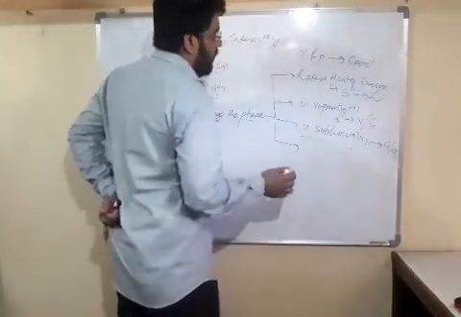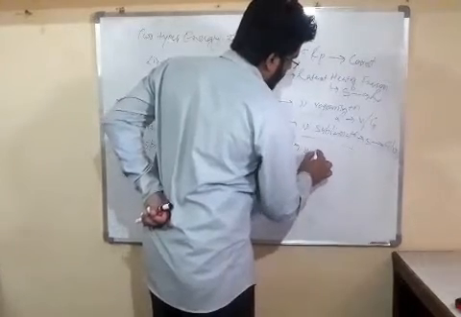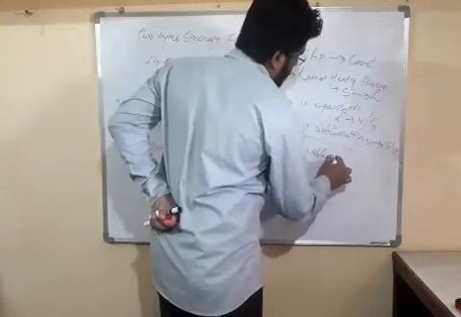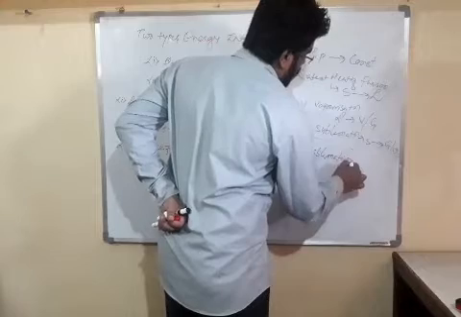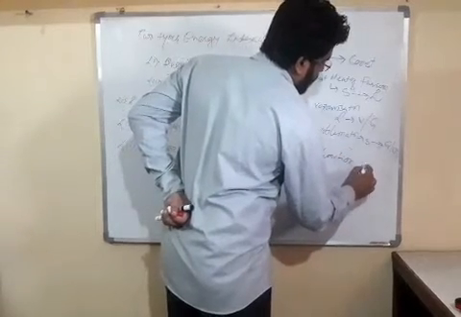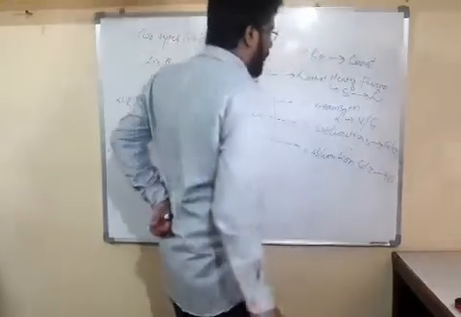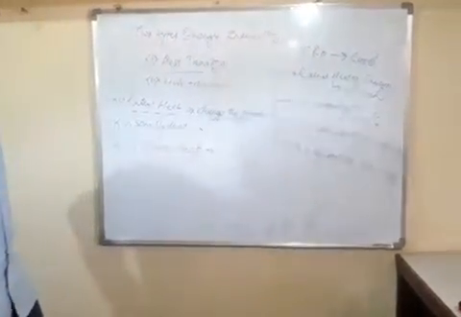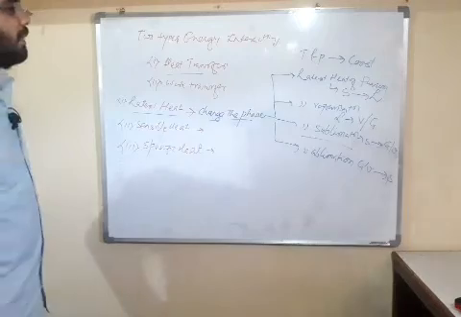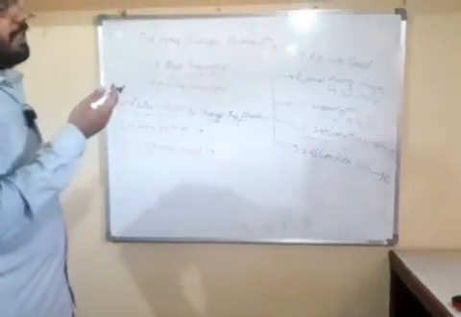And now the last one is latent heat of ebullition. Ebullition is the reverse process of sublimation. In this, gas or vapor gets converted into solid, and the heat associated with it is called latent heat of ebullition. And friends, this occurs at constant temperature.